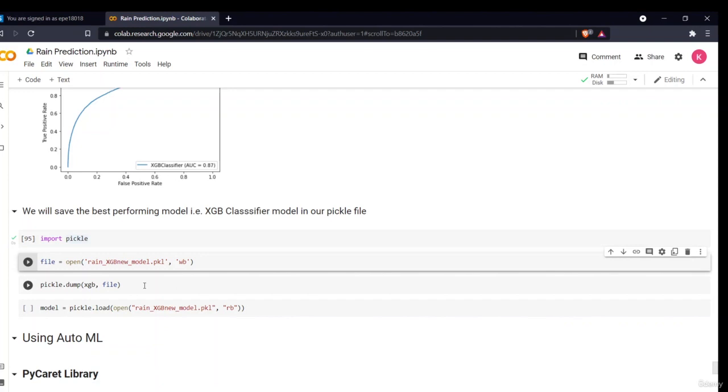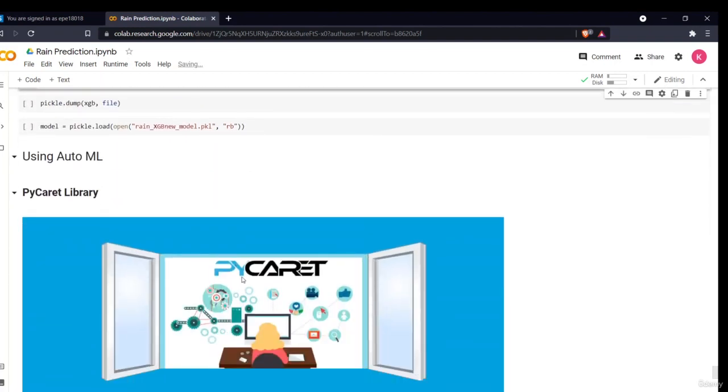So now this is my file ready for deployment, which I'll be telling you about in the next section. But before that, we'll see how we can build all these models with the help of automated machine learning, that is the PyCaret library, which I'll be discussing in the next video.